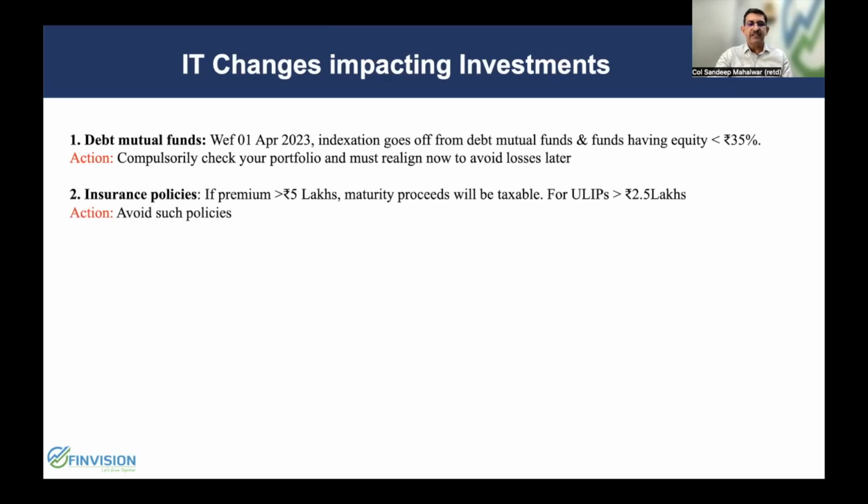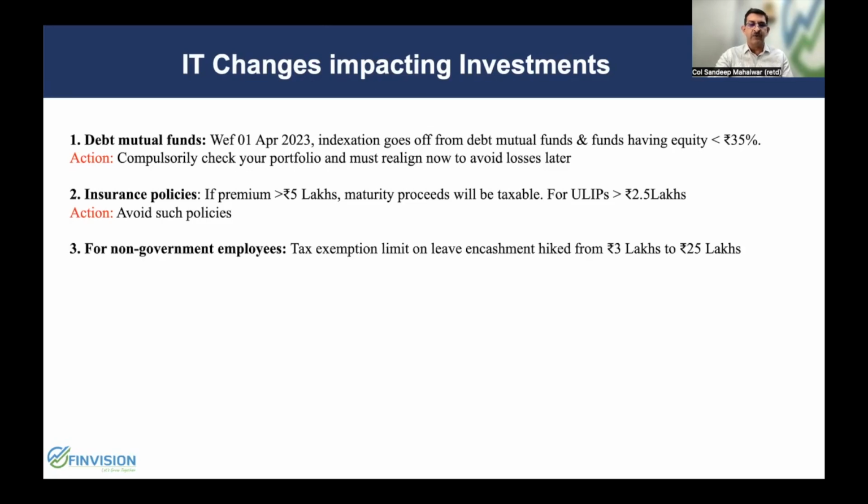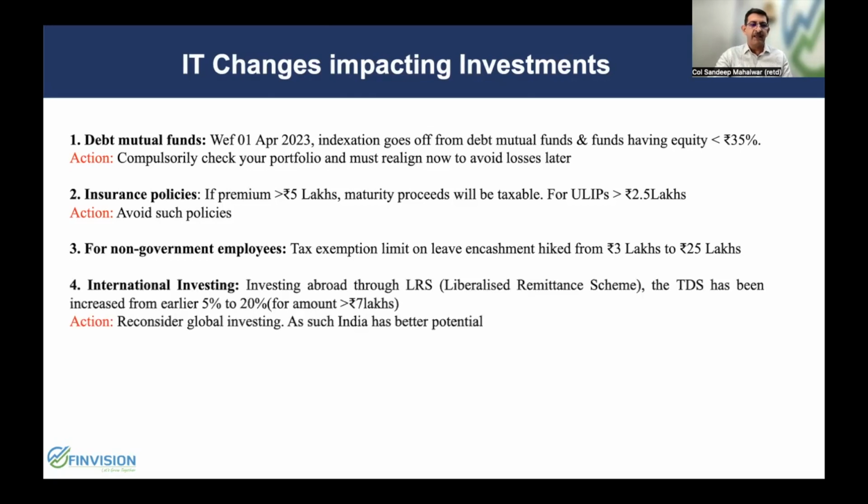Now, insurance policies. In case your premium on an annual basis is more than 5 lakh rupees, the maturity benefit that you get at the end of the policy will be taxed from now onwards. For ULIPs, this limit is already at 2.5 lakh rupees. So action is: must avoid such policies. For non-government employees, the tax exemption limit on leave encashment has been hiked, and this is a win-win situation for them. Now, international investing. In case you are investing abroad under the LRS scheme, you should note that TDS from now onwards will be 20% in place of 5%, which used to be till now.